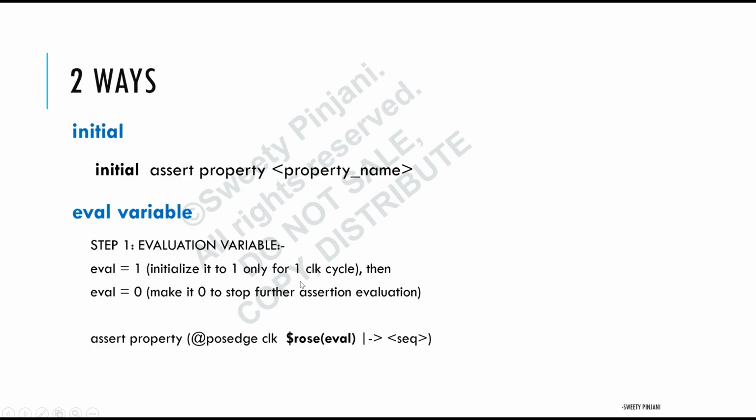Right now I know that only for the first clock cycle I want to evaluate my assertion, so I made eval equal to 1 only for one clock cycle. In case I have a condition, only during that condition I'll make it 1 and then make it 0. The concept is the same. You just need to understand the concept. I hope this clarifies, and in case you do have a requirement wherein you need to evaluate the assertion only once, you will be able to do your job.